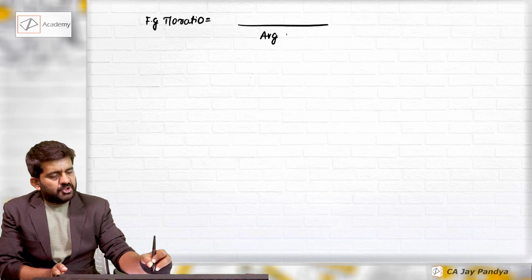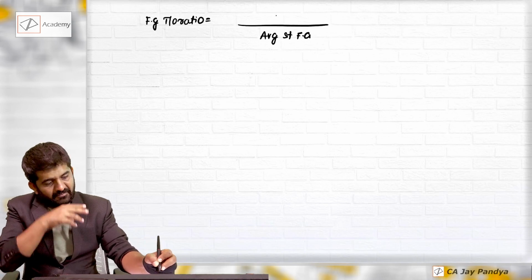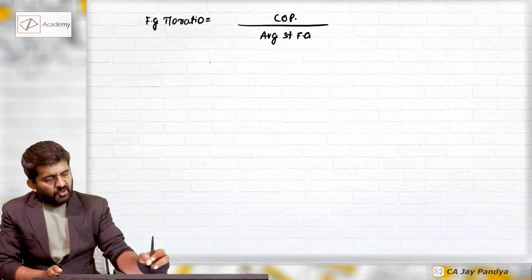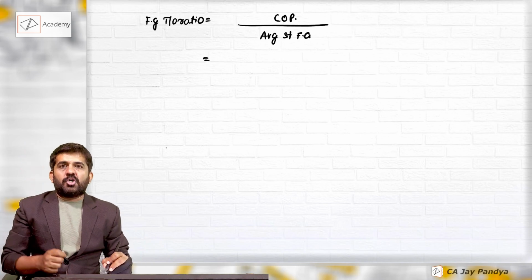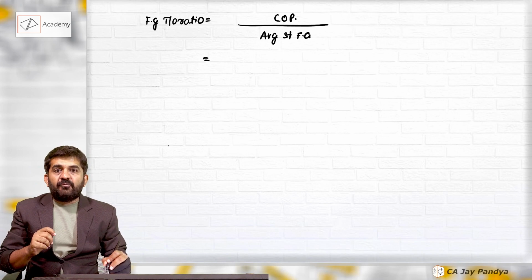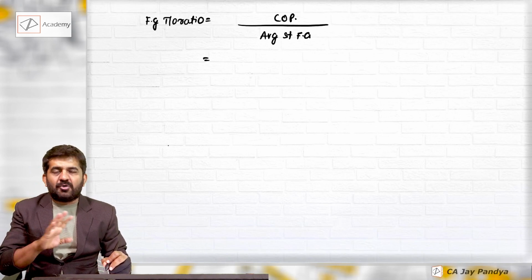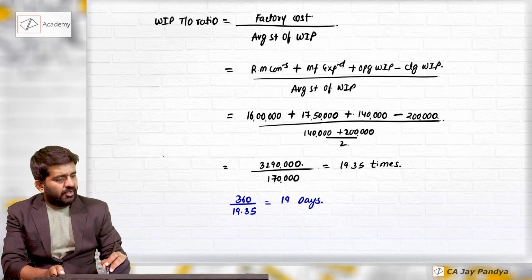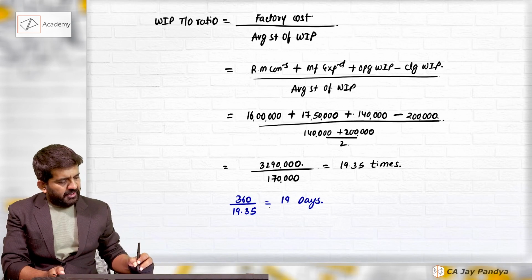Numerator will be average stock of finished goods. This will be cost of production. What is cost of production? Raw material plus work cost. We need to add selling and distribution cost. The answer is no. So we are already having factory cost, which is 32 lakh 90,000.